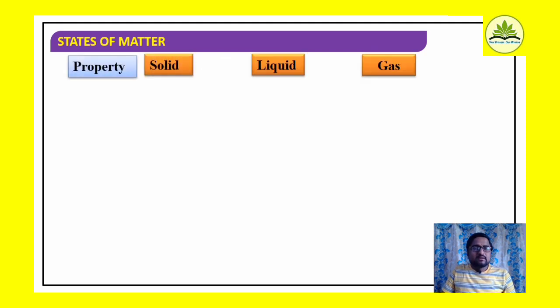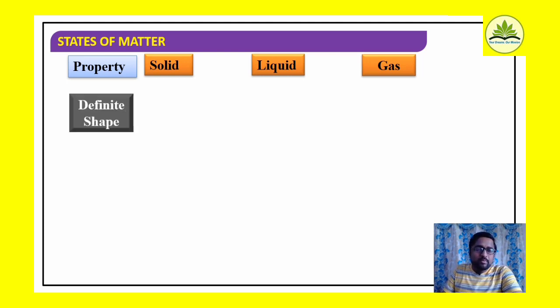Based on which property are we going to categorize these forms of matter? First and foremost property is shape, definite shape. If I am concerned about the shape of these three different forms of matter, solids have definite shape, liquids do not have definite shape, gases also do not have a definite shape.